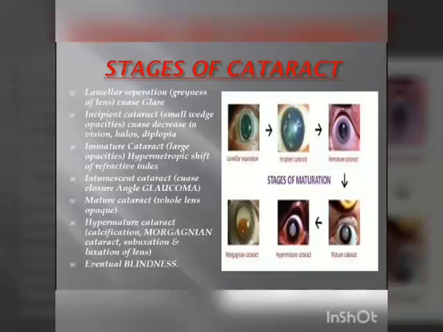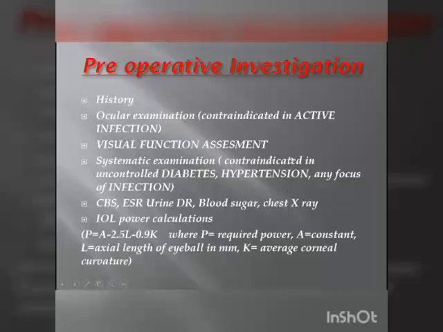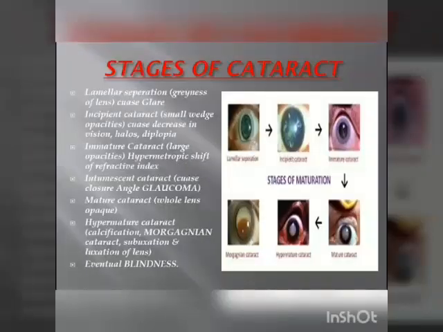When the cataract opacity occupies the whole of the lens, we term it a mature cataract. If it is not treated, it will undergo the hypermature state. In this stage, all these opacities and the lens content undergo disintegration and transformation into a petulaceous mass. During this disintegration, some lens content leaks out and may cause secondary glaucoma, and some water can imbibe into the lens as well. This will cause the nucleus of the lens to sink to the bottom and the cortex will appear as milk. This stage is called the Morgagnian stage. Here is the milky cortex and the sinking nucleus.